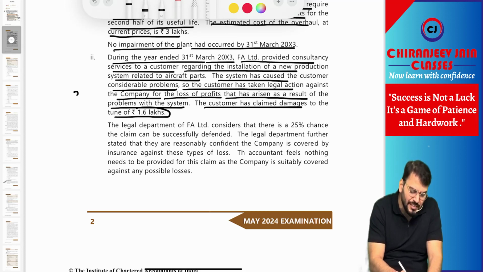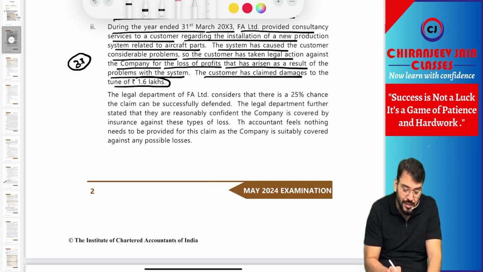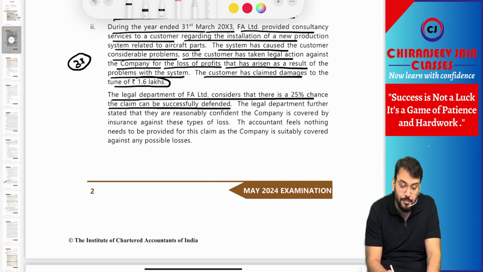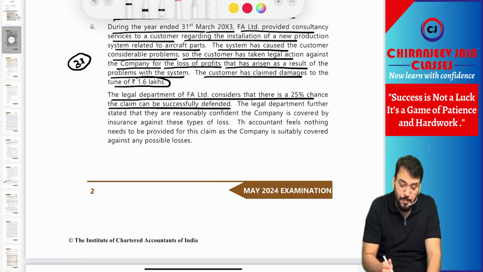Of course, this is related to Ind AS 37, provisions, contingent liability and contingent asset. The legal department of FA Limited considers that there is a 25% chance the claim can be successfully defended. Means it is probable that they can't defend the case, means they may lose the case. So there is a present obligation arising from a past event.